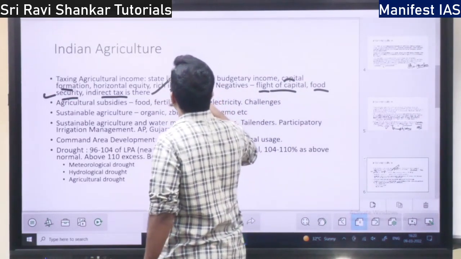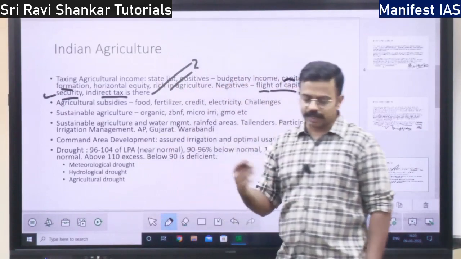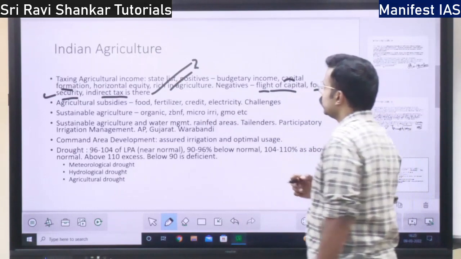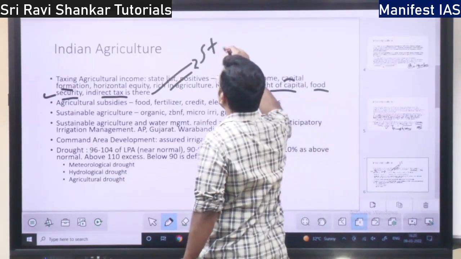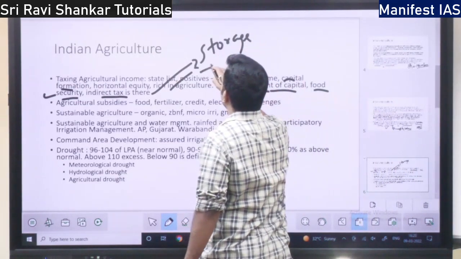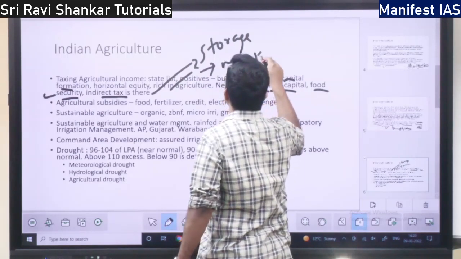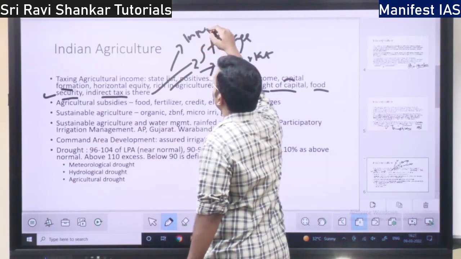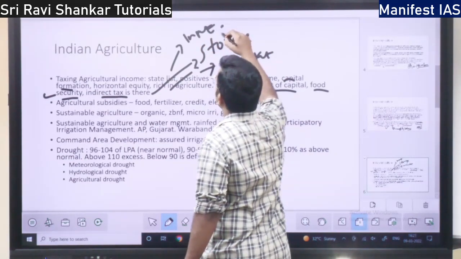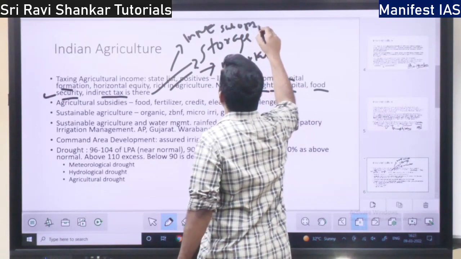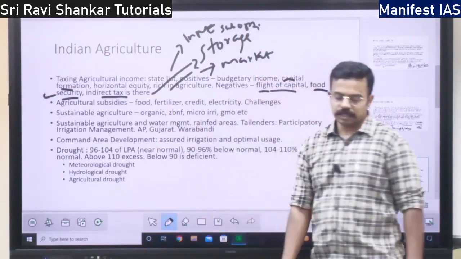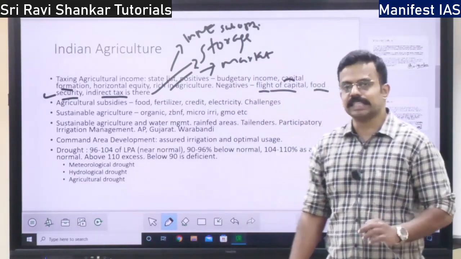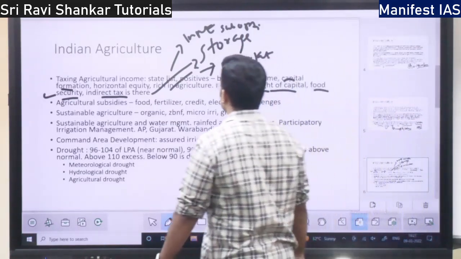It is not the indirect tax on the products available in the market, but there is no proper storage, no proper market facility, no proper support for input, or suboptimal input. So all these act as a taxation. All these act as an income reducing measure, right? When these things are there, why should we tax? So that is the negatives.